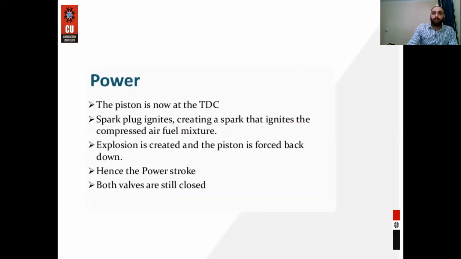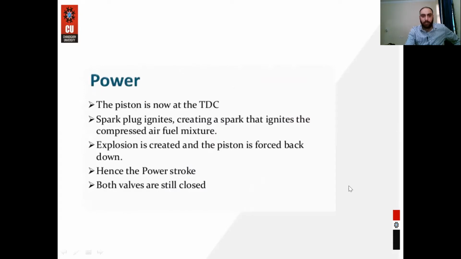So next is power. Before the power stroke, the piston is at the TDC. Piston is at the TDC position, and in the power stroke, the spark plug ignites, creating a spark that ignites the compressed air fuel mixture. Explosion is created and the piston is forced back down. Hence the power stroke. Both valves are closed.